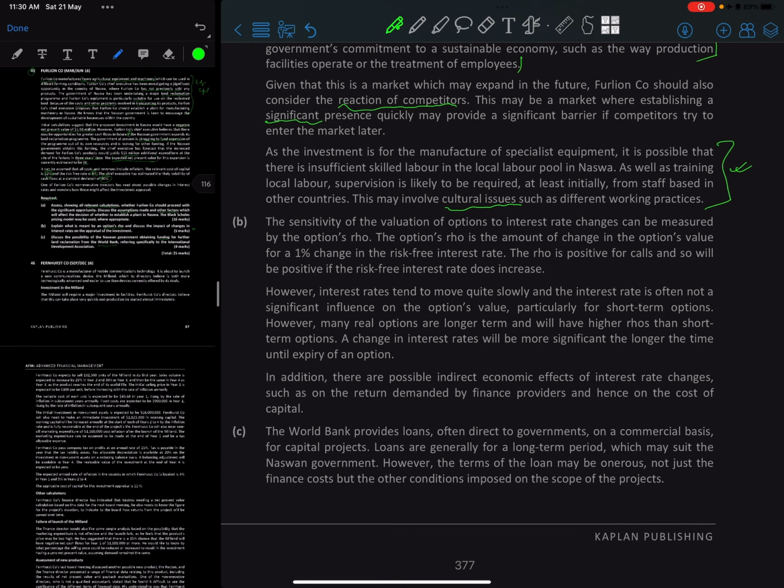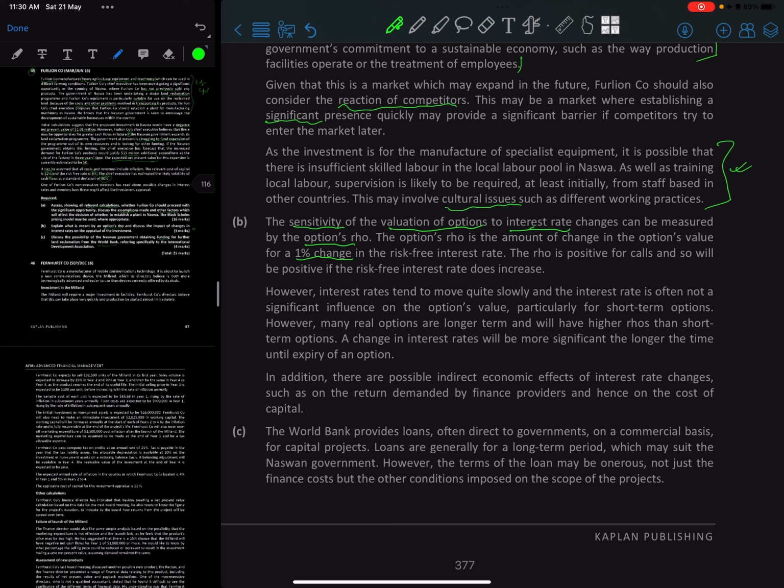So the main issue at hand, we need to talk about the option rho, right? So we need to talk about option rho and then its impact of changes in interest rate, right? So the sensitivity of valuation of options to interest rate can be measured by the option rho. Sensitivity of valuation of option with respect to interest rate, right? So it measures the amount of change in option value for a 1% change in risk-free rate, okay, risk-free interest rate.